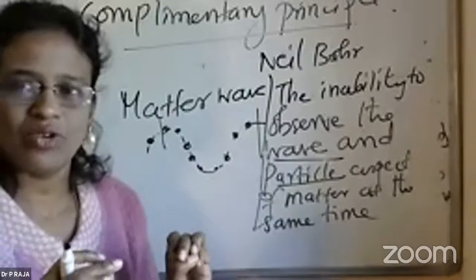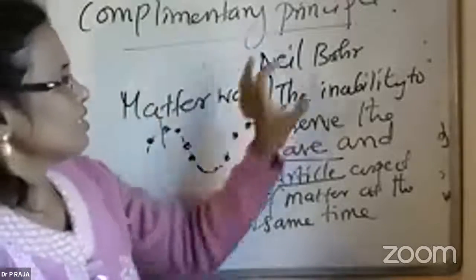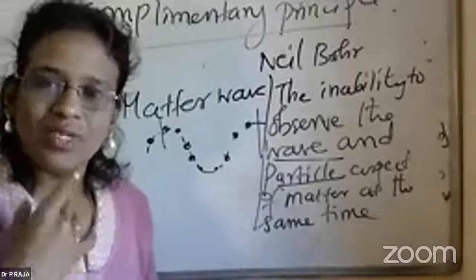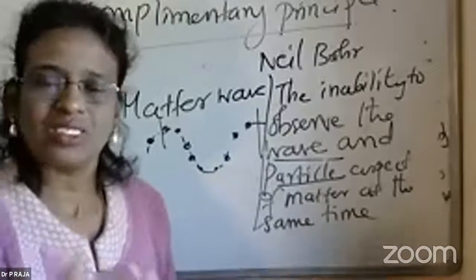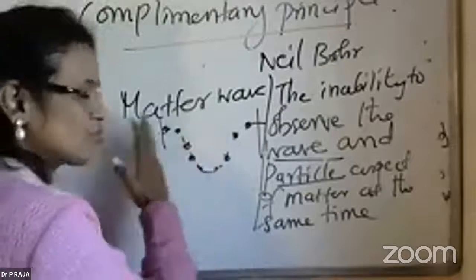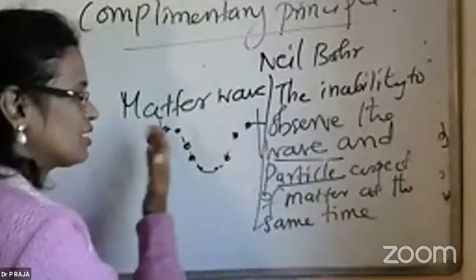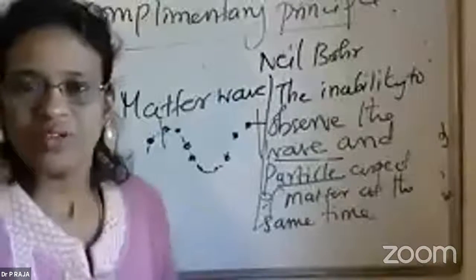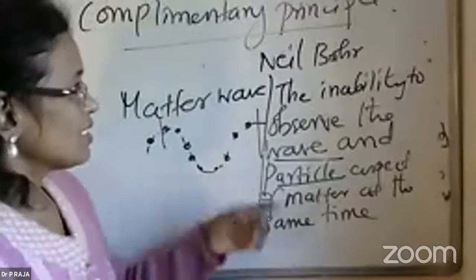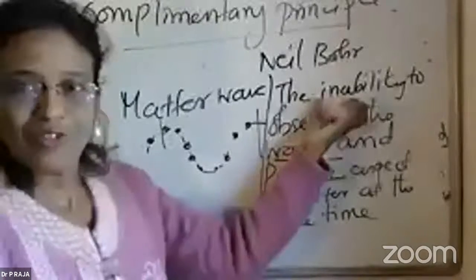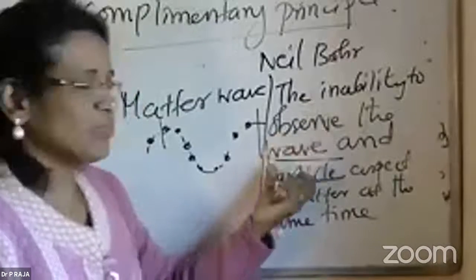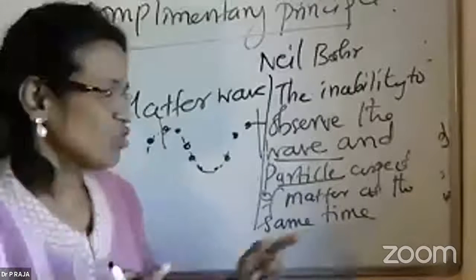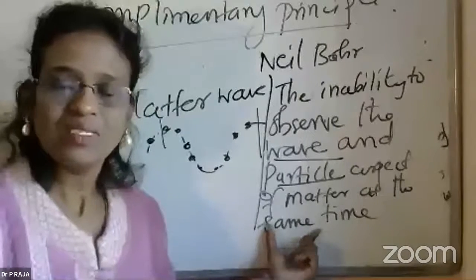explained by de Broglie was contradicted by Niels Bohr, but he said that it can be, because in quantum mechanics, we need to accept the fact that particles are moving. The electron, the example I'm taking, the electrons are moving as a particle and the electrons are also moving as a wave. Okay, but he said that it is difficult to observe them simultaneously. The simultaneous concept is very important.